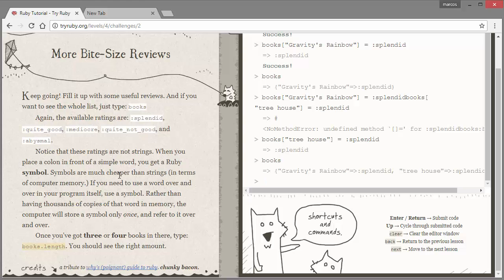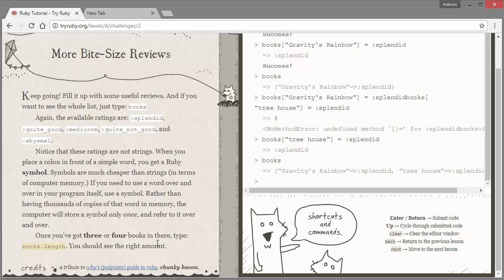Symbols are much cheaper than strings in terms of computer memory. If you need to use a word over and over in your program, use a symbol rather than having thousands of copies of the word in memory. The computer will store a symbol only once and refer to it over and over again. If you use a string, the computer will make the string, it won't save it, it'll just use it over and over again, but it's still taking up memory. With a symbol, it already has it saved once, and it's just gonna pull from that memory instead of making more memory for it. So that's really useful.